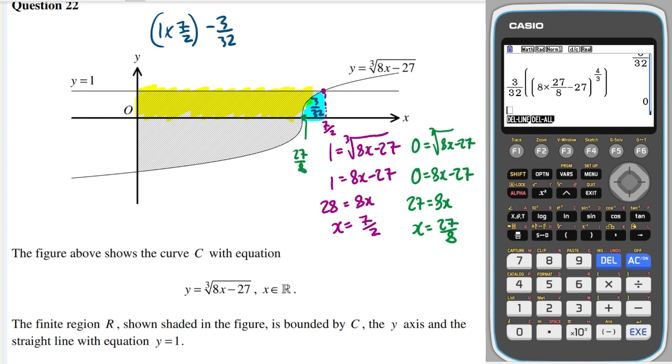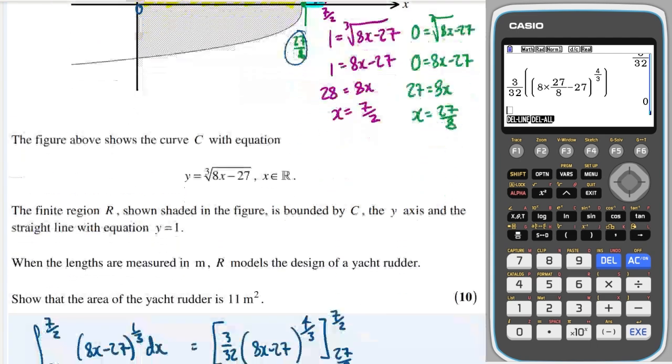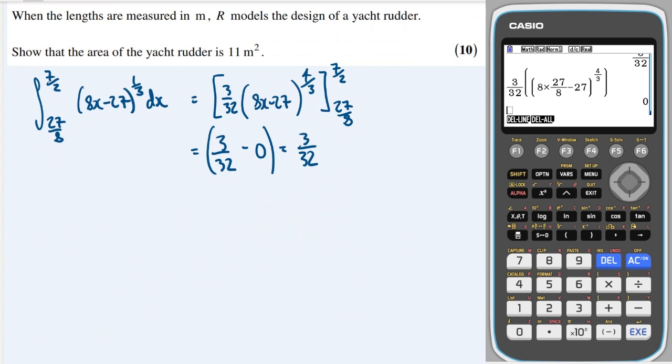Okay, we'll leave it like that for now because I want to use my calculator to work out the next part, where we integrate between 0 and 27 over 8. So I will be integrating the same function, so I'll get the same output, but now I want to do it between 27 over 8 and 0. Well, we know what we get when we sub in 27 over 8, we get 0.